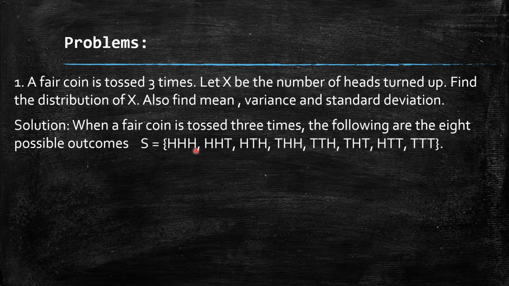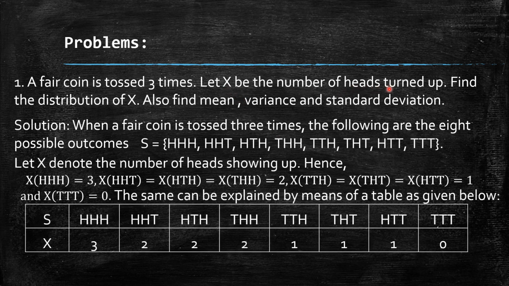Now for each outcome, we have to associate a real number. Since x is the number of heads turned up, x of HHH is 3. For HHT, HTH, THH, the total number of heads is 2. For TTH, THT, HTT, the associated number is 1, and TTT is 0. The same I have explained with the help of a table. So for each element of S, the associated x values are here. That means the range of x is 0, 1, 2, 3.